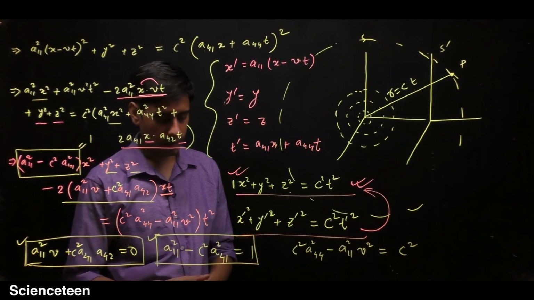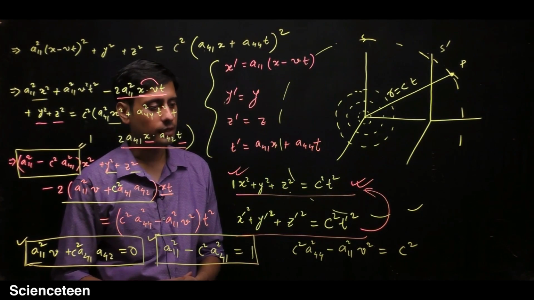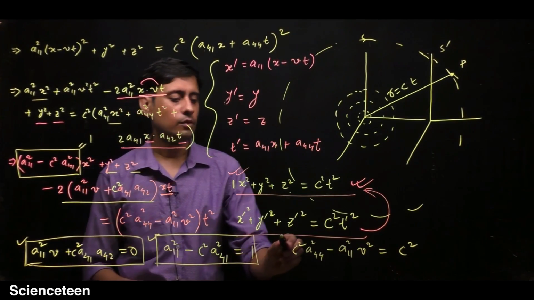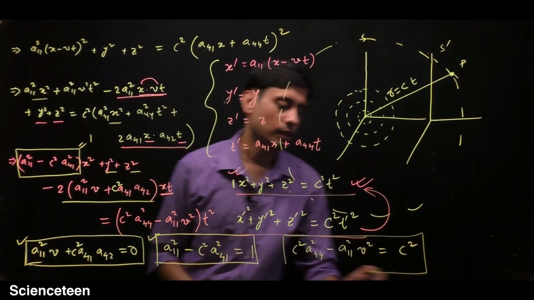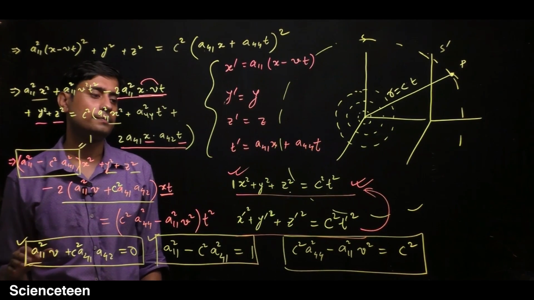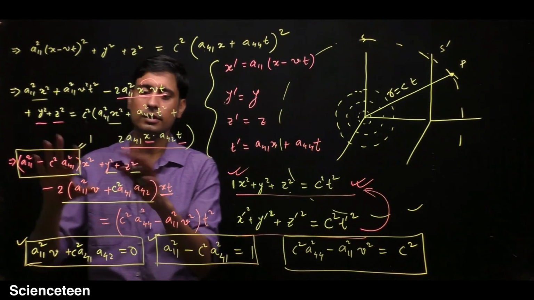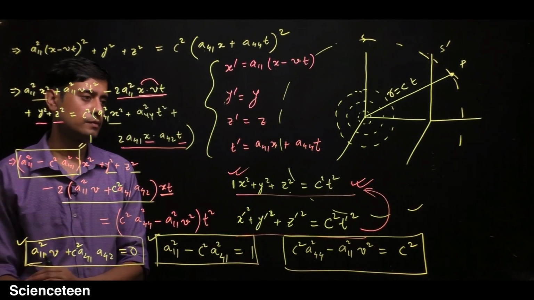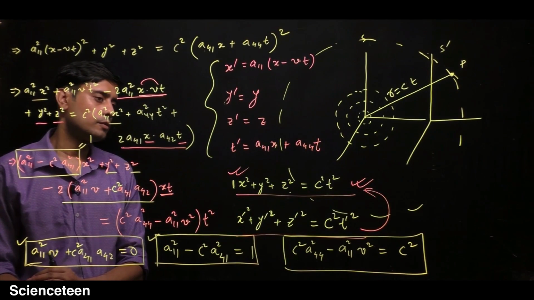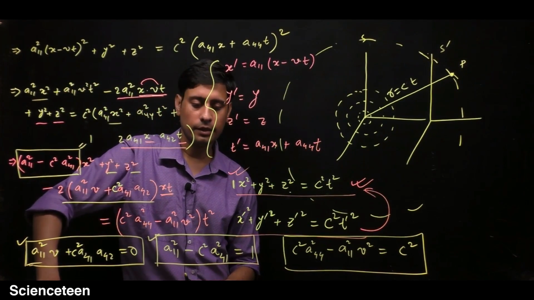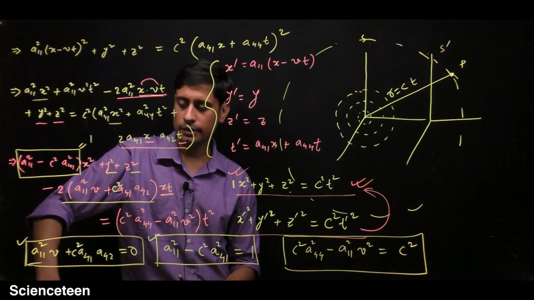So c square a44 square minus a11 square v square should be equal to c square. We get these three equations by comparison of these two same kinds of equations of spheres. Now our work will be to find these coefficients.